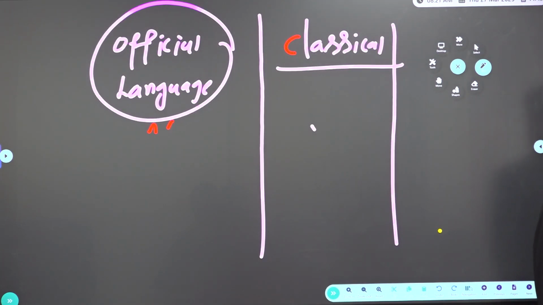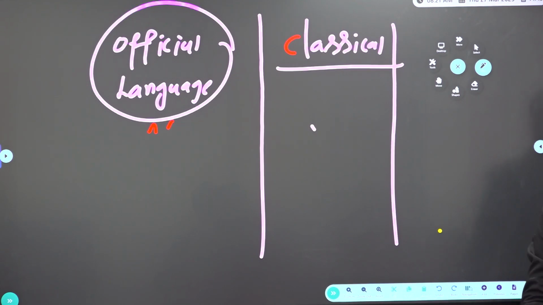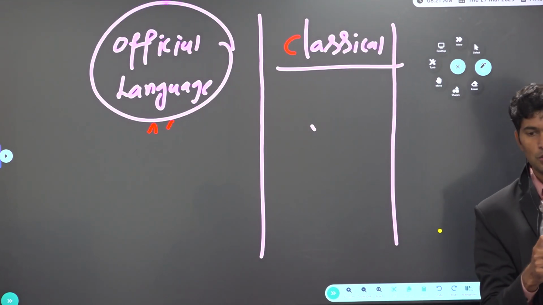So these are official language and classical language. With that we completed official language and classical language. Then one more regularly repeated prelims theme is constitutional bodies and non-constitutional bodies. So next we will cover constitutional bodies.